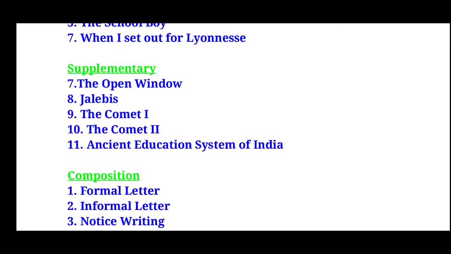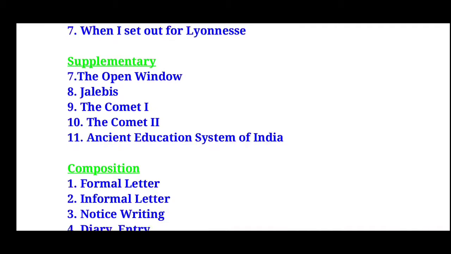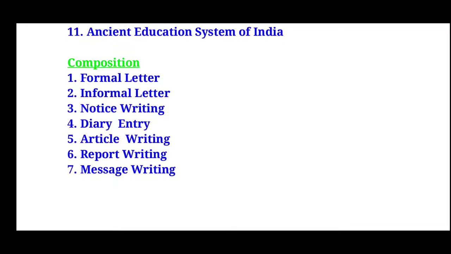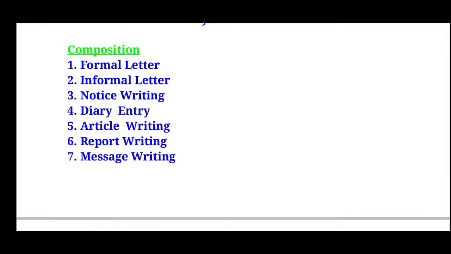Then from the supplementary reader area, you are going to have chapters 7 to 11. That is The Open Window story, Jellyfish story, The Comet 1, and the 10th one is The Comet 2, and the 11th one, the last chapter in our supplementary reader, is Ancient Education System of India. Then moving on to composition area, we have completed 14 compositions in our composition note. So all the 14 compositions are going to come for the annual examination.